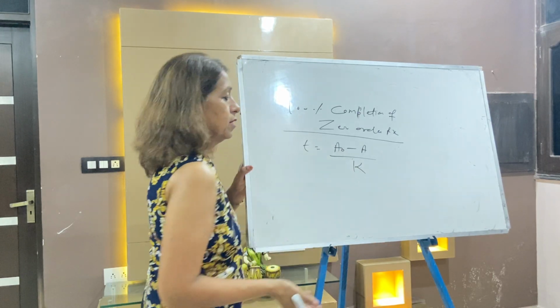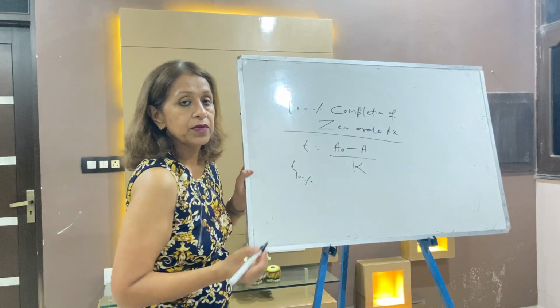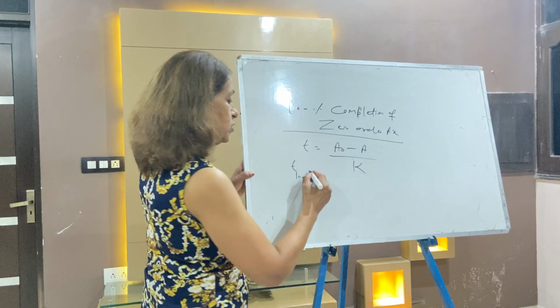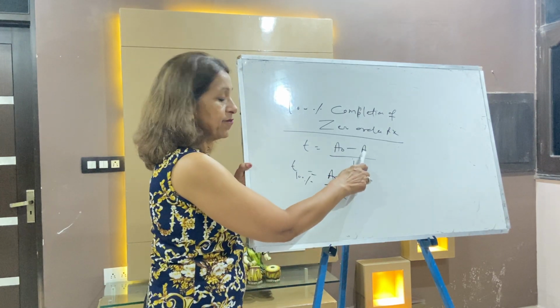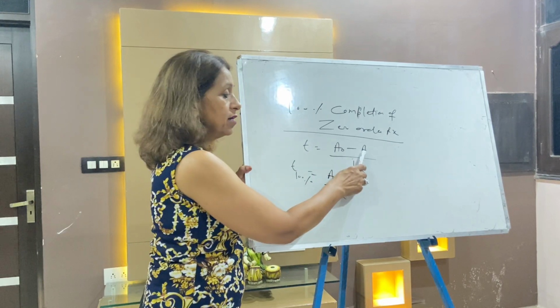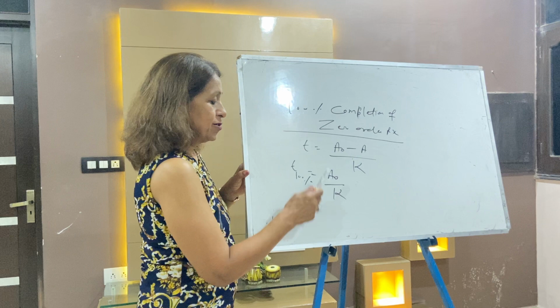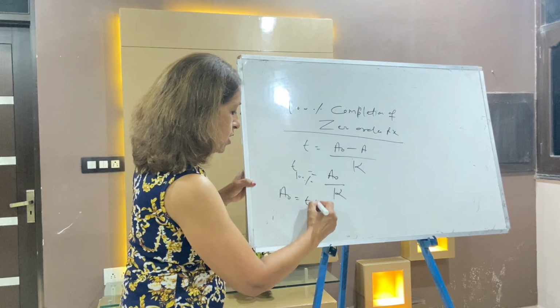Very simple. 100% completion. When the reaction is 100% complete, nothing is left, so A is zero and it's just A naught by K. What is A? A is what is left after some time. When there is 100% completion, A naught is equal to Tk.